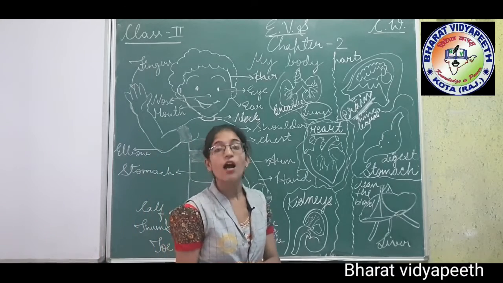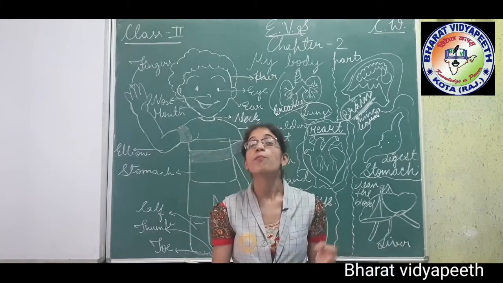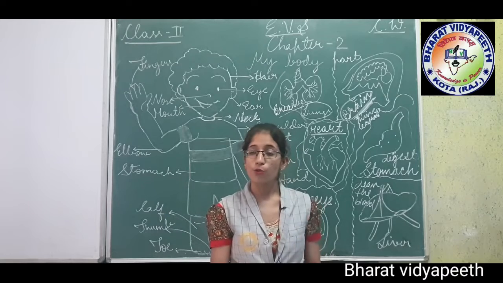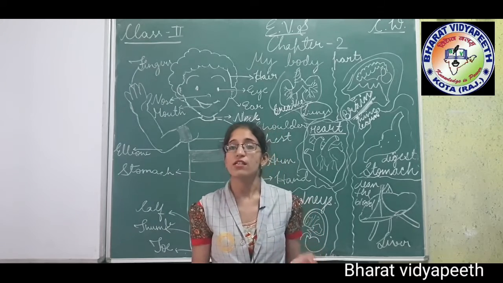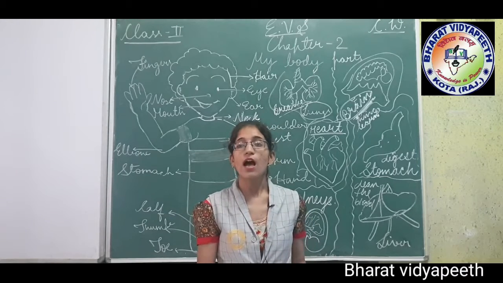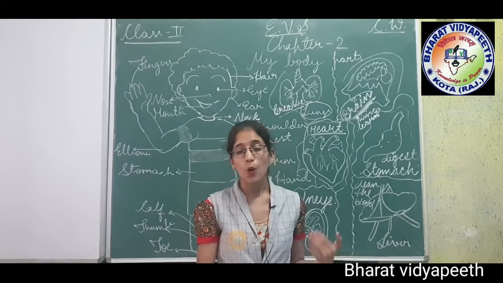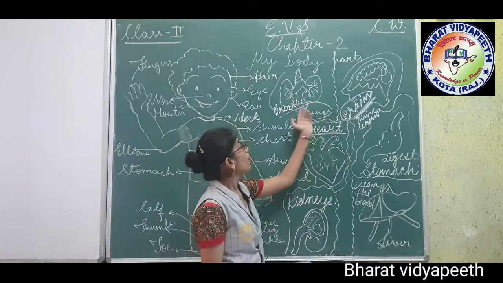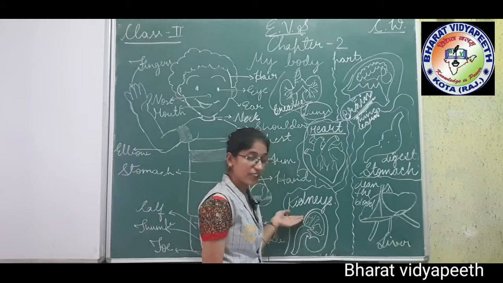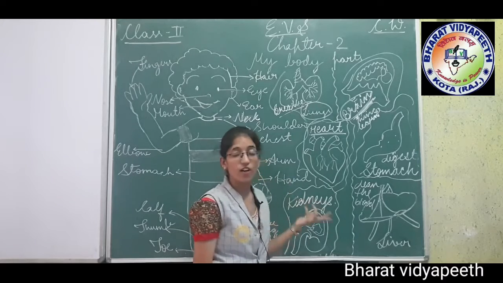Now understood this chapter, students? सबको समझ में आया? All of you understood? There are 5 sense organs: eyes, nose, ears, tongue, skin. Clear? Now two kinds of body parts. First is external, second is internal. External body parts: eyes, nose, ears, chest, hands, legs, fingers. Now internal body parts, children: lungs, brain, heart, stomach, liver, kidney. These are known as very important internal body parts. Without these we cannot live.